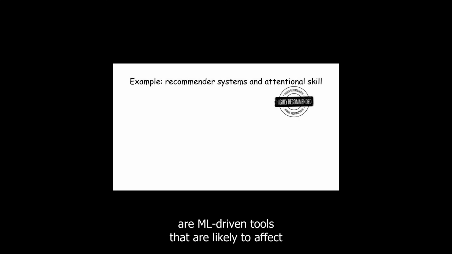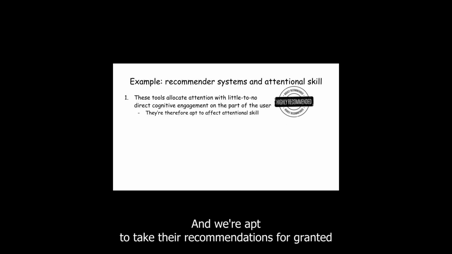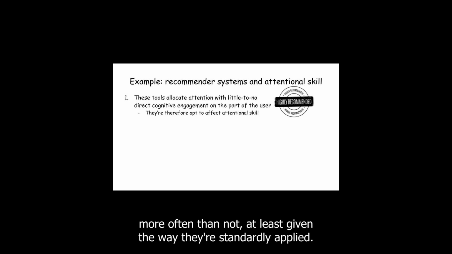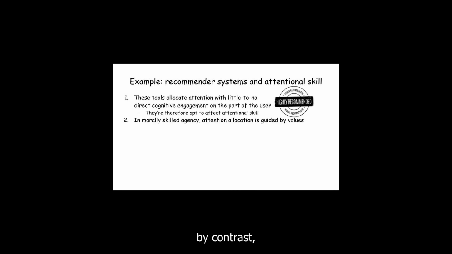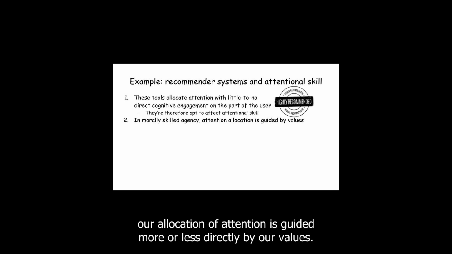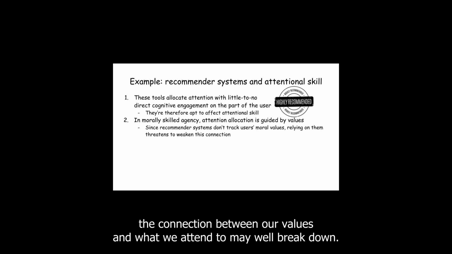Recommender systems are ML-driven tools that are likely to affect our attentional capacities because they allocate our attention for us. And we're apt to take their recommendations for granted more often than not, at least given the way they're standardly applied. When we attend to the world around us in a morally skillful way, by contrast, our allocation of attention is guided more or less directly by our values. When we rely on automated systems to allocate our attention for us, then, the connection between our values and what we attend to may well break down.